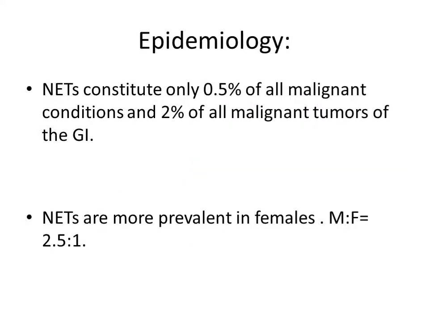Neuroendocrine tumors constitute only 0.5% of all malignant conditions and 2% of all malignant tumors of the gastrointestinal tract. And these tumors are more prevalent in females; in terms of ratio, male to female ratio is 2.5 to 1.